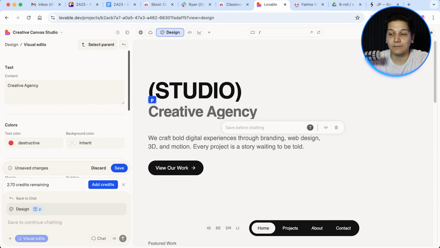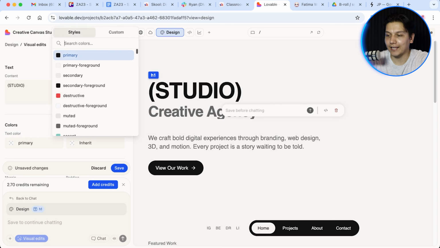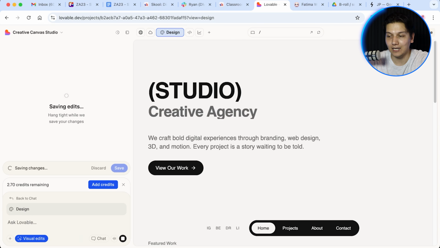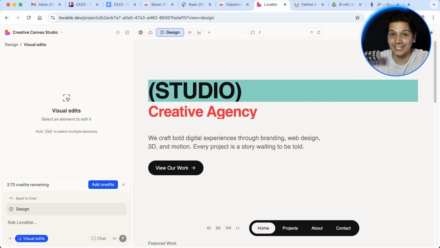I click whatever element I want to change, and then boom, it's basically done. I can edit it right here, and I can change the heading, I can adjust the button color, and 0 credits are used, so it means I am saving money. And then save your prompts for all of the real stuff, because you are going to need it later on, so you want to make sure that you are spending it all wisely, okay?